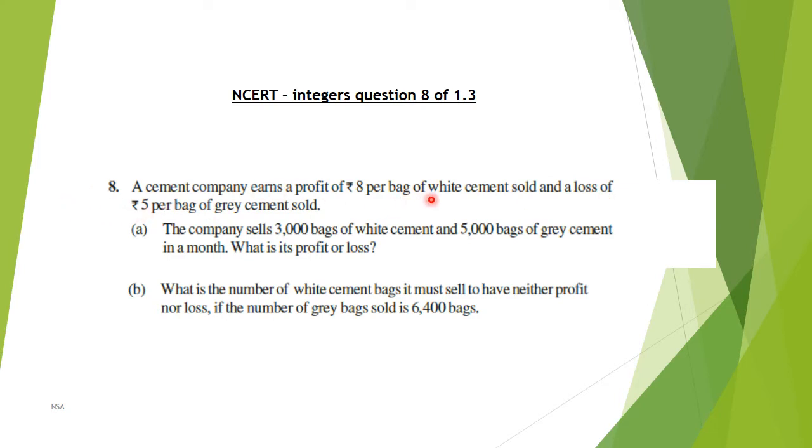The first question is: the company sells 3,000 bags of white cement and 5,000 bags of grey cement. What is its profit or loss? Let us see the first question.